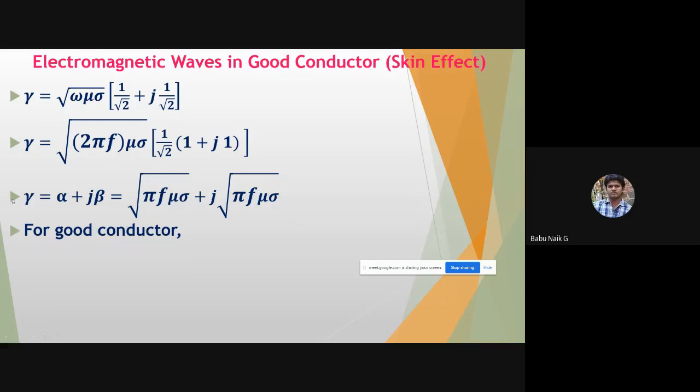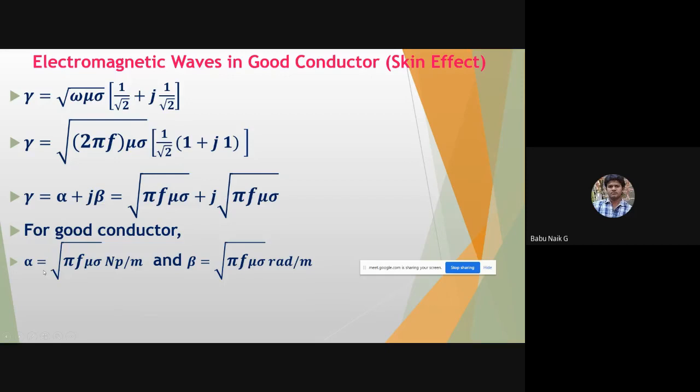Now you can calculate, for a good conductor, what will be the attenuation constant and the phase constant. So you can see that here in a good conductor, both attenuation constant and phase constant are the same. Okay. So attenuation constant and phase constant are both the same for the good conductor where the wave is going to travel in such mediums. This one we can calculate for a good conductor as directly proportional to frequency and dependent on the conductivity.